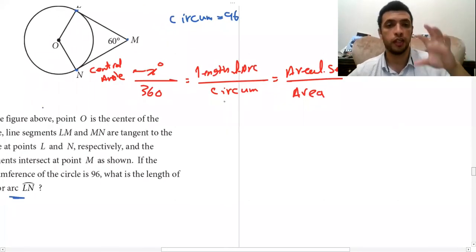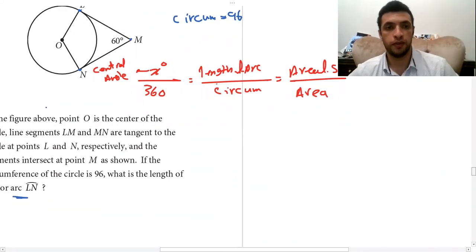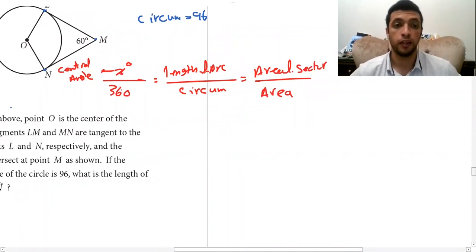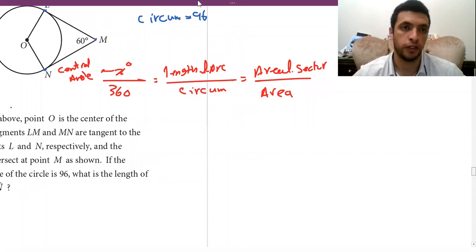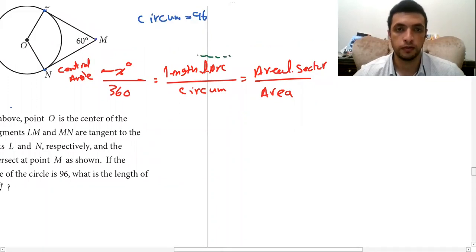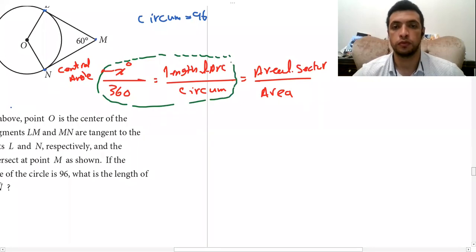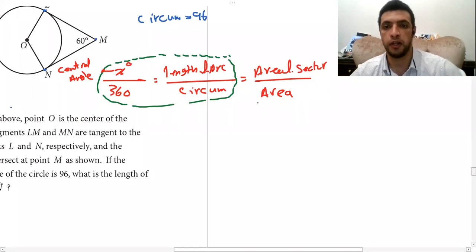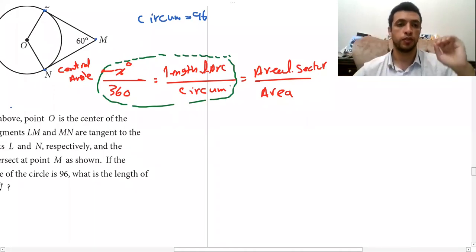I'm just using only two parts from this long rule. If I want the length of arc, I'm going to use only this part. If I want the area of sector, I'm going to use x over 360 equals area of sector over area. So I'm going to use just two of them.